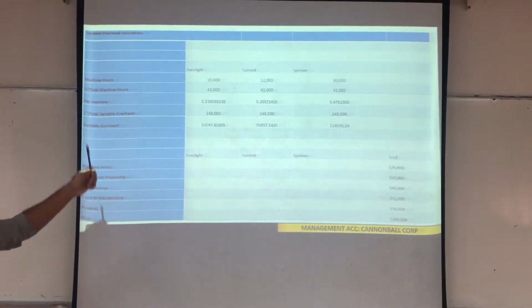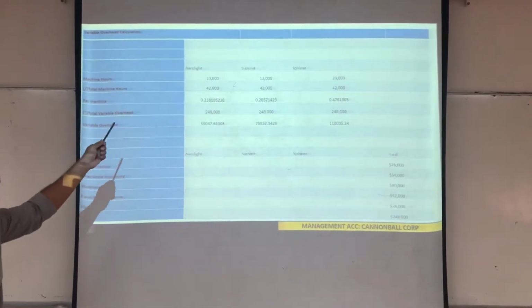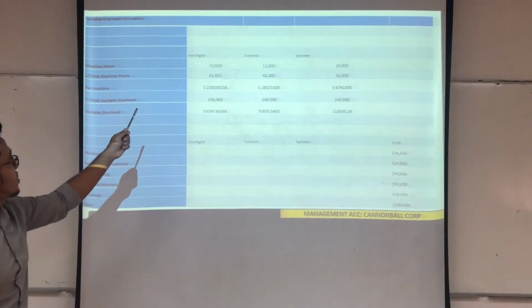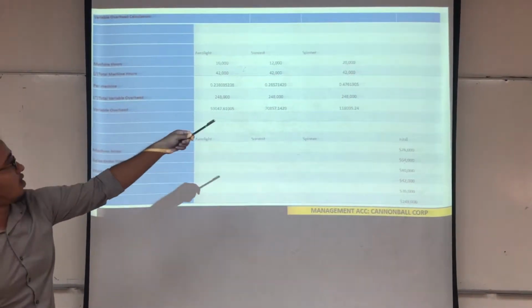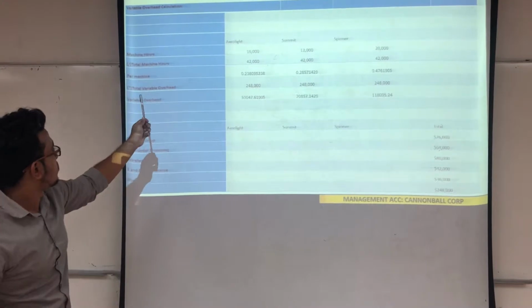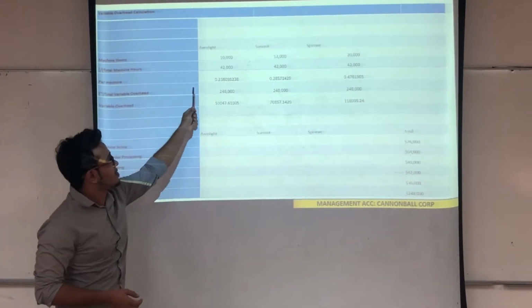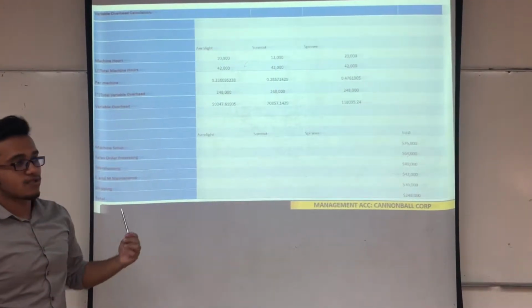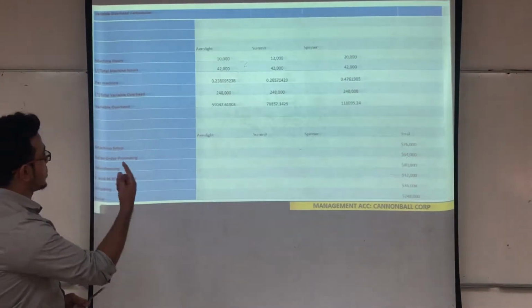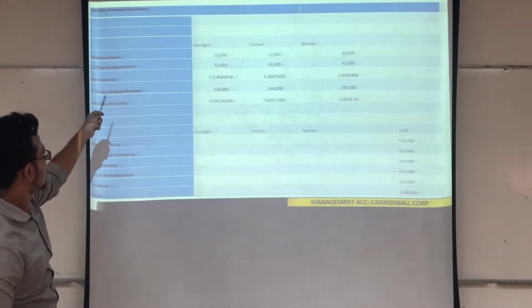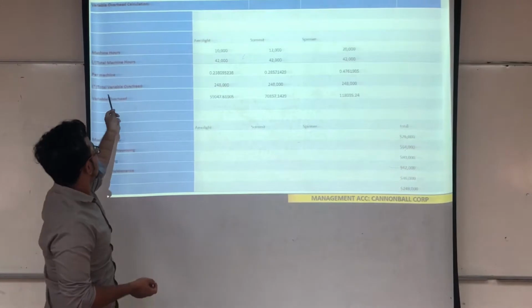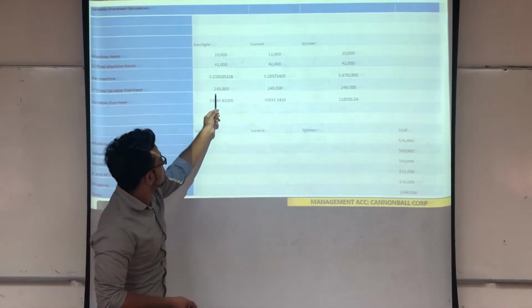For Aerolite, the machine hours are 10,000. We divide the machine hours for Aerolite over the total machine hours for all three types. Then we get the rate per machine hour, which is 0.238, the per unit rate of machine hours over the total machine hours. Thus, the total variable overhead value is 248.